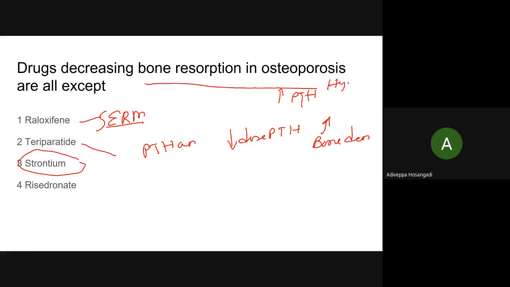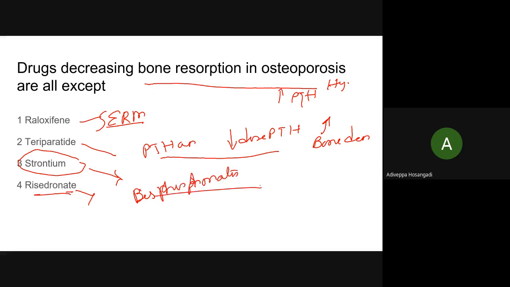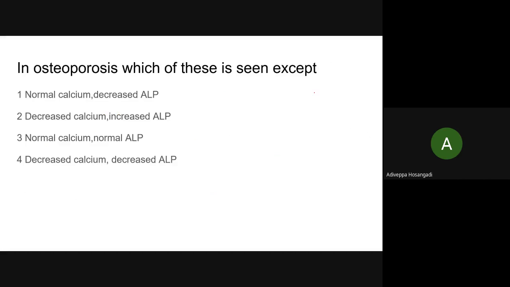Whenever they say teriparatide in osteoporosis, it is low-dose PTH. Strontium acts on both deposition and resorption, but acts positively on bone deposition. Risedronate is one of the bisphosphonates. I will come to bisphosphonates a little later. They are very, very interesting and important. So you answered this. We'll go to the next.